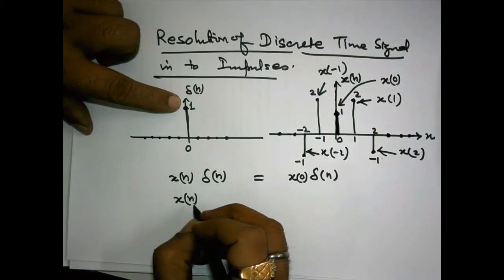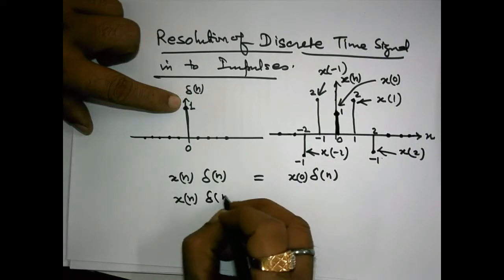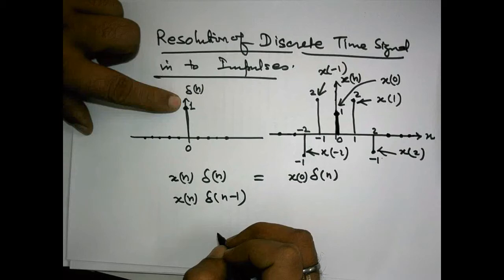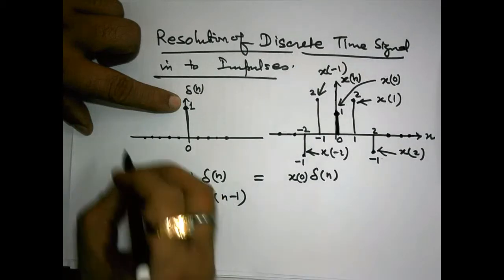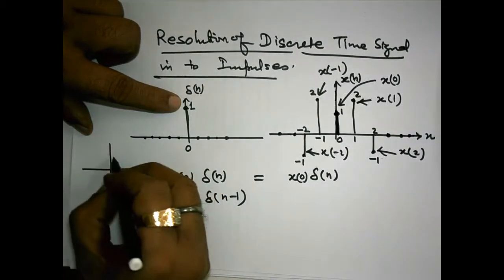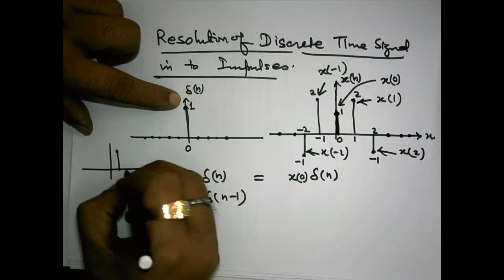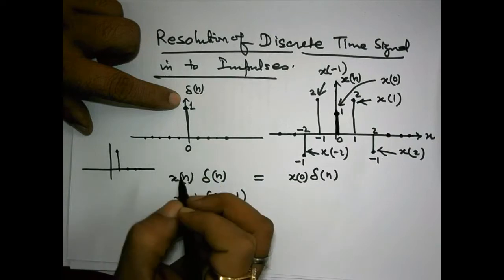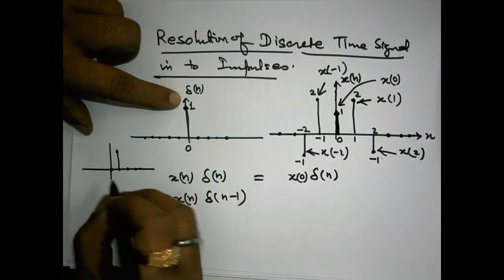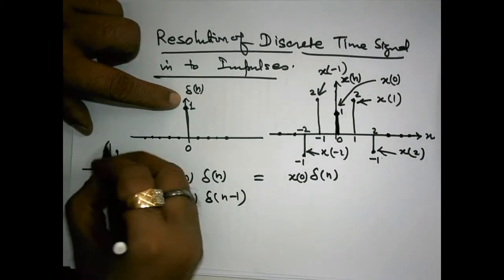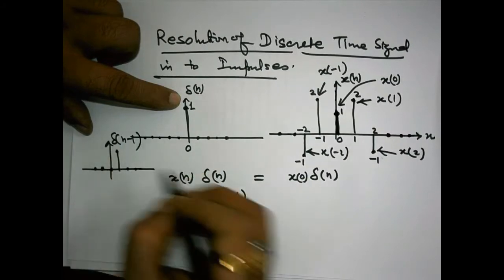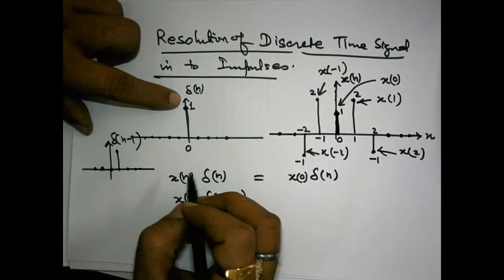So if we multiply xn by delta n minus 1, what is delta n minus 1? Simply this impulse is shifted by 1 unit in time, and at any other position its value is 0. Now this is delta n minus 1, right?